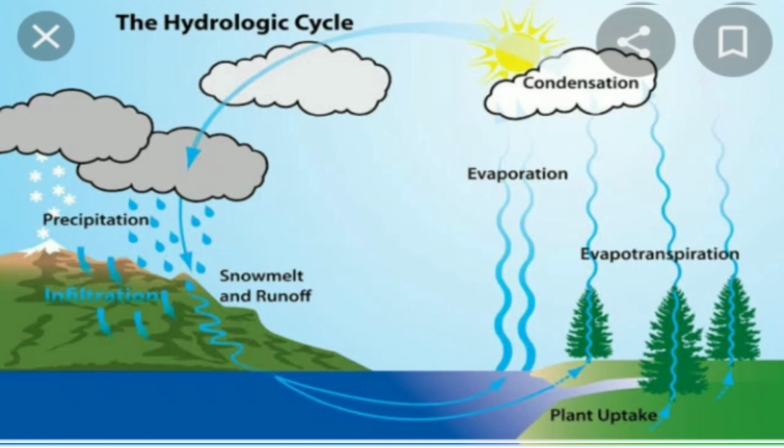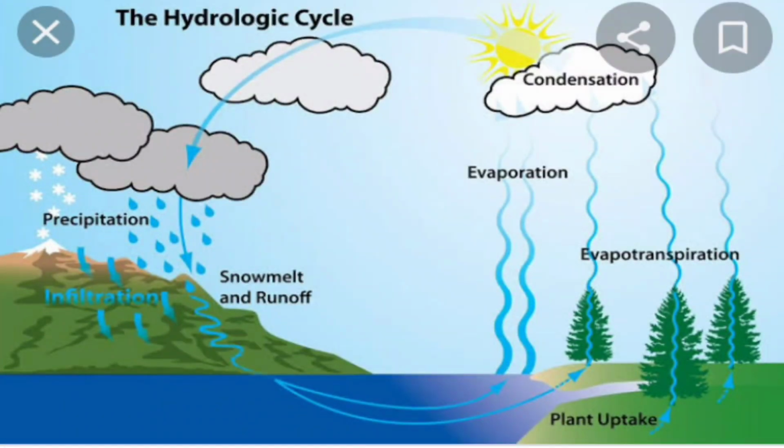Children, you can observe the hydrological cycle or water cycle: precipitation, evaporation, condensation, evapotranspiration. The main stages of the water cycle: first one, water evaporating from the seas, rivers and other water surfaces. Second one, formation of clouds in the sky. Third one, condensation. Fourth one, precipitation. Fifth one, joining the seas again.